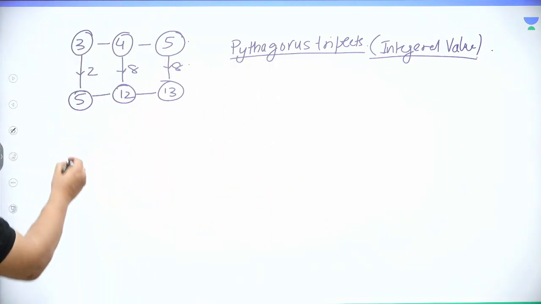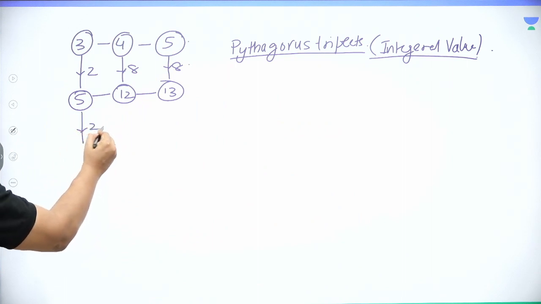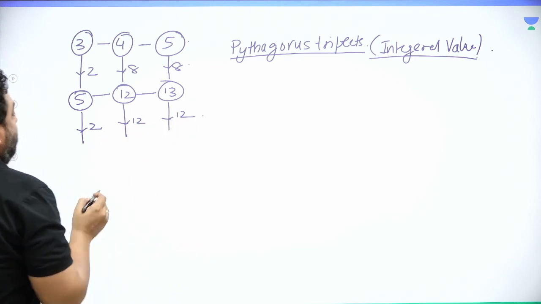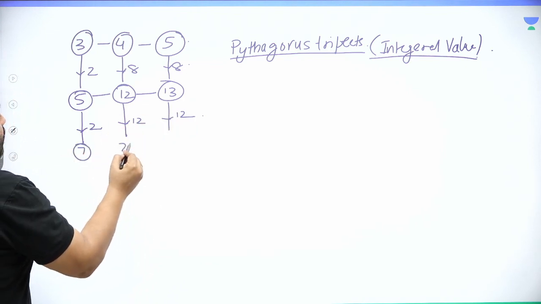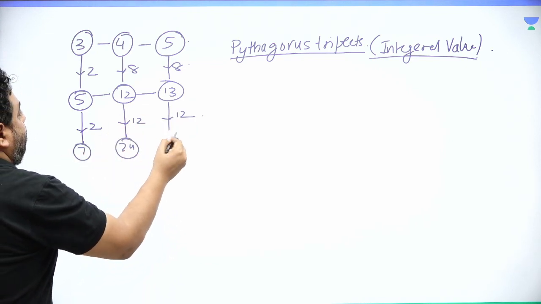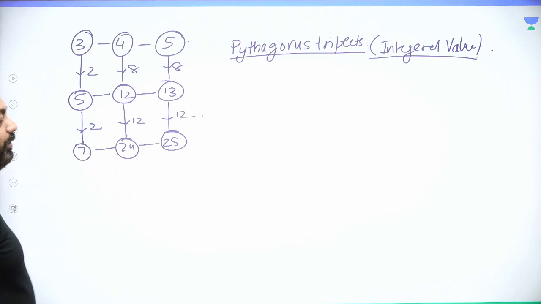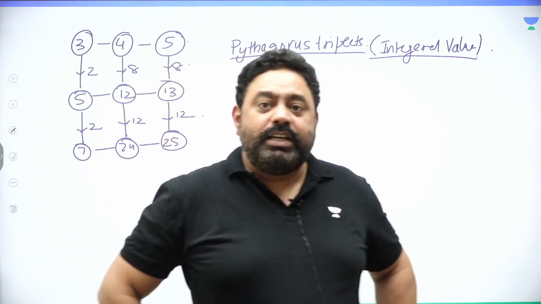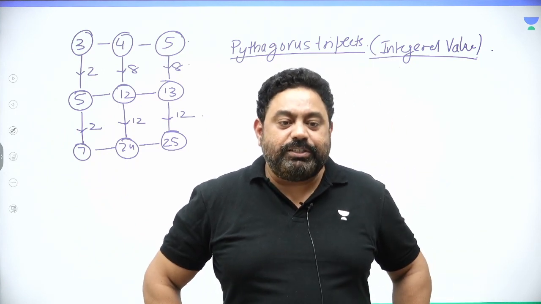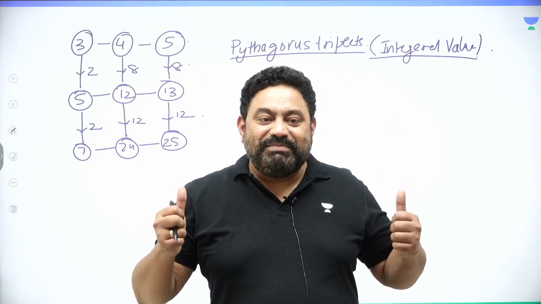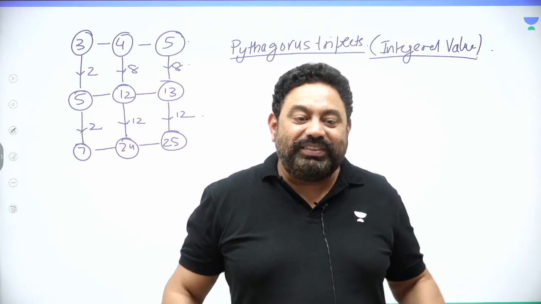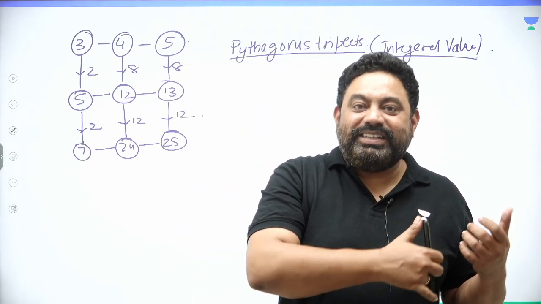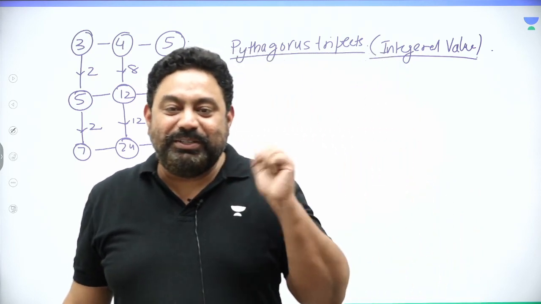One more time. I add 2 over here and then I add 12 over here and 12 to this side. Now I get 7, 24, 25. Just check out, 7 square is 49, 24 square is 576. 576 plus 49 is 625, which is 25 square. Pythagorean triplet. So there is a sequence of Pythagorean triplets which actually nobody knew, right?